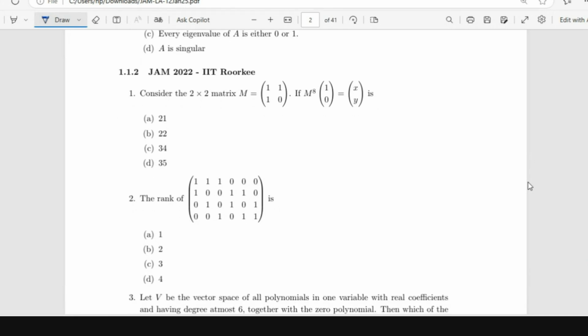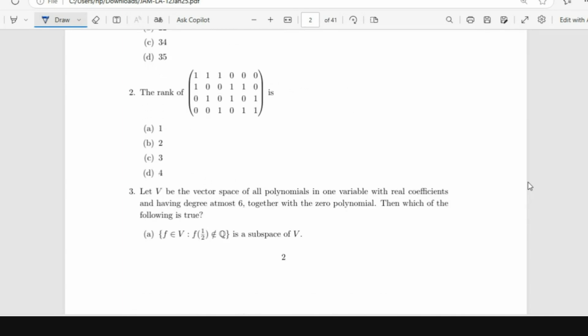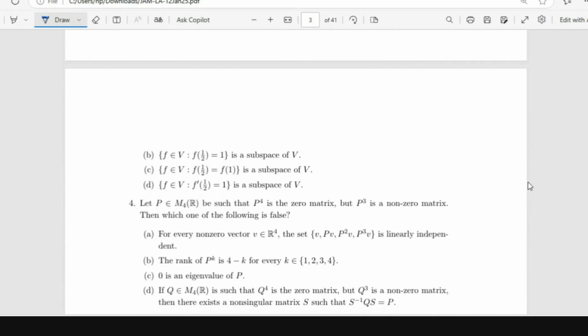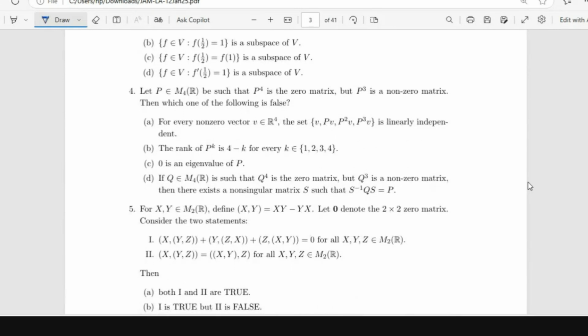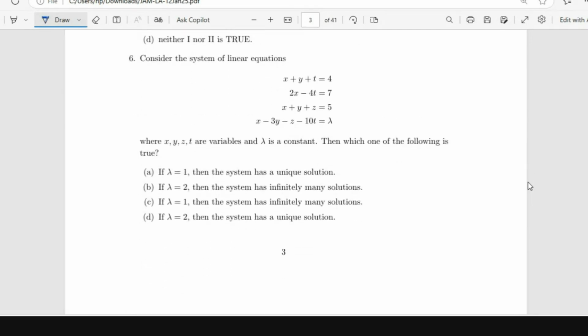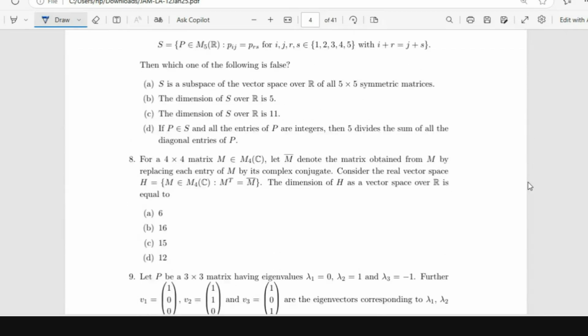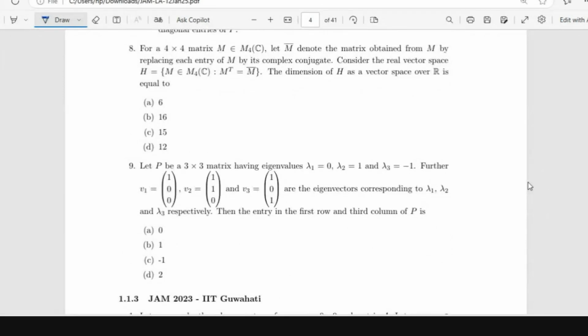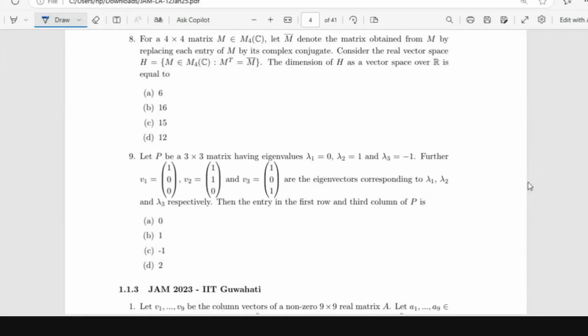2022 was conducted by IIT Roorkee. Based on which institute organizes, you will also see a difference in the type of questions being asked. There are 8-9 questions in MCQ in 2022.